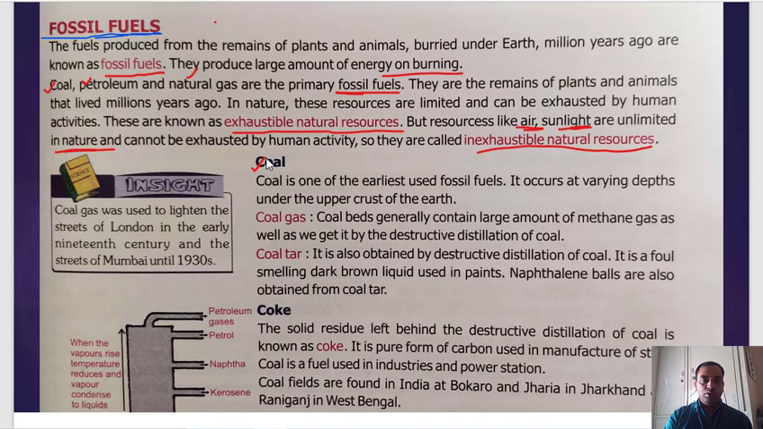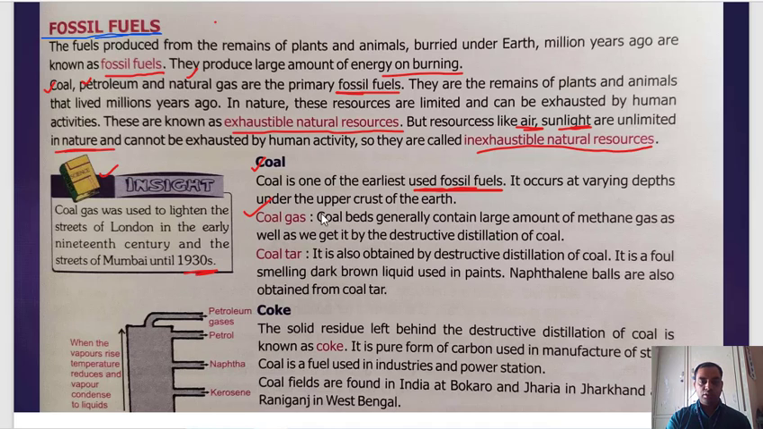So first one we are going to read is coal. Coal gas was used to light the streets of London in the early 19th century, and in the city of Mumbai until 1930. This is one insight. So coal is one of the earliest used fossil fuels. This is the first fossil fuel that was used. It occurs at varying depth under the upper crust of earth. That means to extract it, you need to dig the earth.